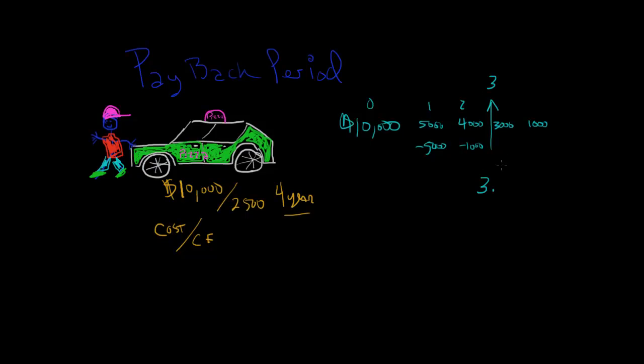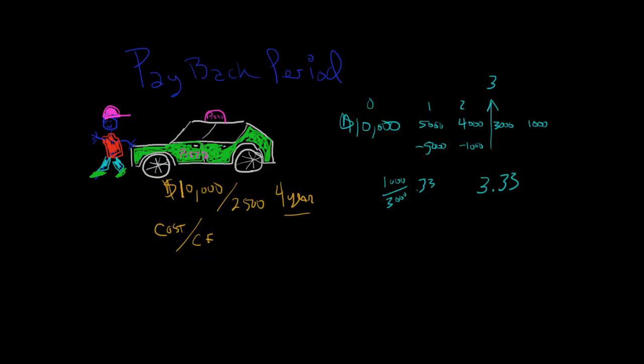So year 3 point what? Well, you can see that he only needs $1,000 if he makes $3,000. So if I divide the 1,000 by the 3,000, I get about 0.33, repeating itself. So it takes him about 3 1/3 years in this case.